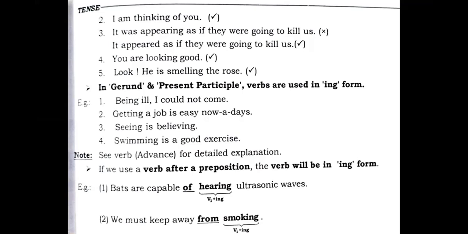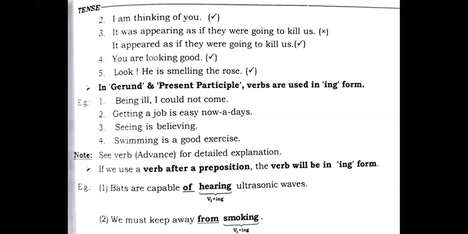In gerund and present participle, verbs are used in ing form. And you know very well gerund is the form of noun and participle is the form of adjective. These are used in ing forms. Being ill, I could not come. Getting a job is easy nowadays.